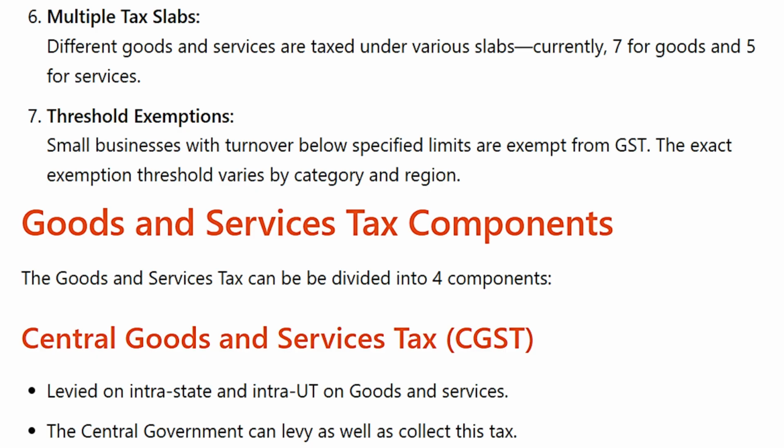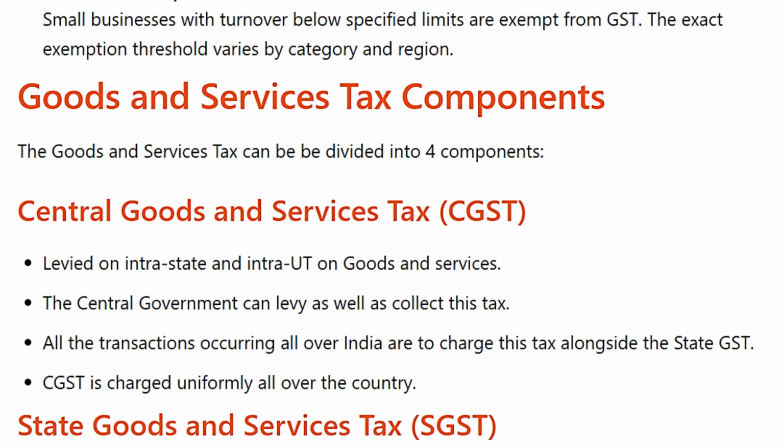Central Goods and Services Tax, CGST, is levied on interstate and intrastate supply of goods and services. The central government can levy as well as collect this tax. All the transactions occurring all over India are to be charged this tax alongside the state GST. CGST is charged uniformly all over the country.